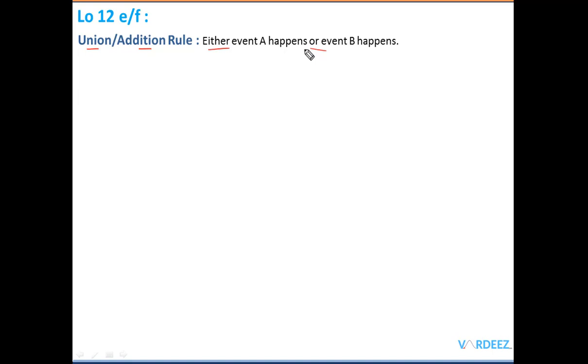Sometimes we are interested in finding, let's say, that either one of my stocks goes up or the second stock that I have goes up. Or either inflation will happen or a recession will happen. So sometimes we are interested in finding these kinds of probabilities. So what do we do? We simply add these probabilities.